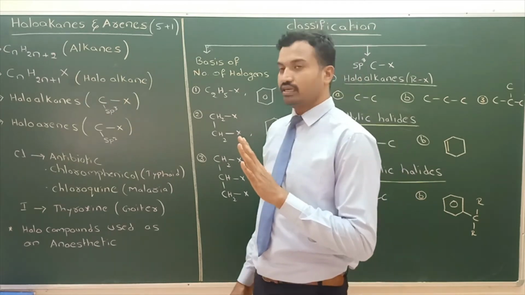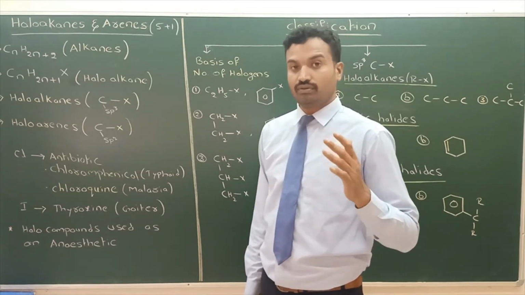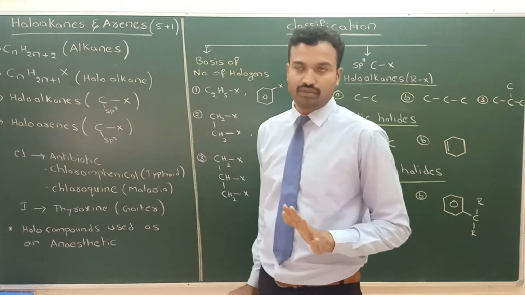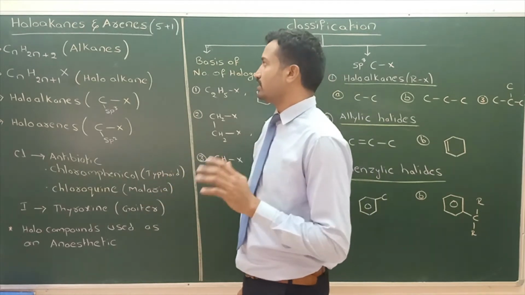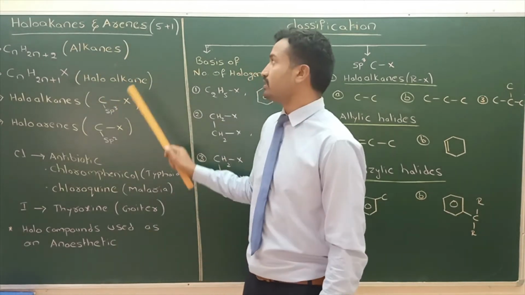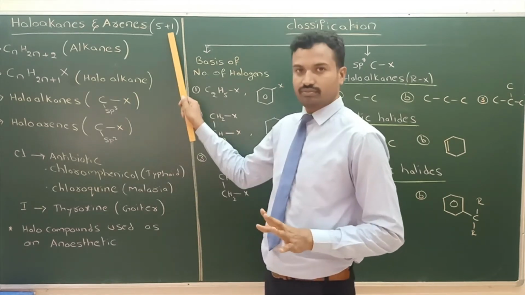We need to understand the first PU IUPAC and basic concepts. If you are thorough about first PU organic chemistry, second PU is easy. The weightage of this chapter is 6 marks: one 5-mark question and one 1-mark question.